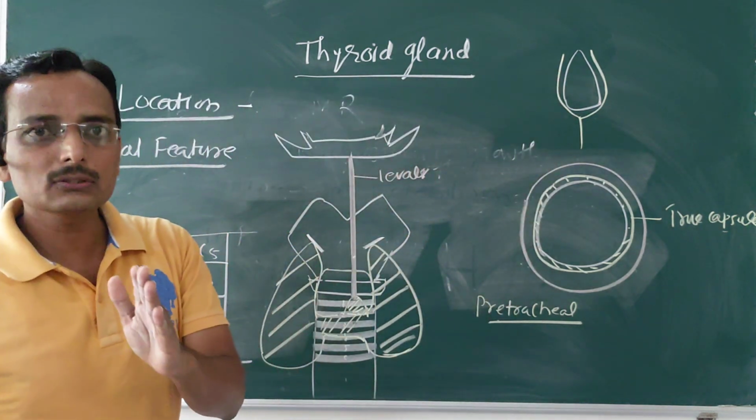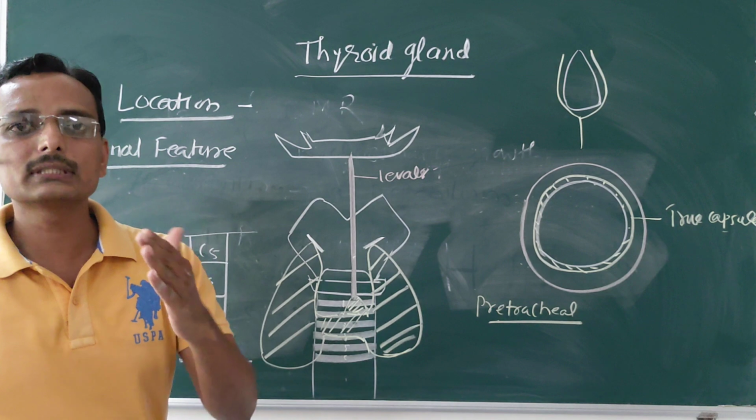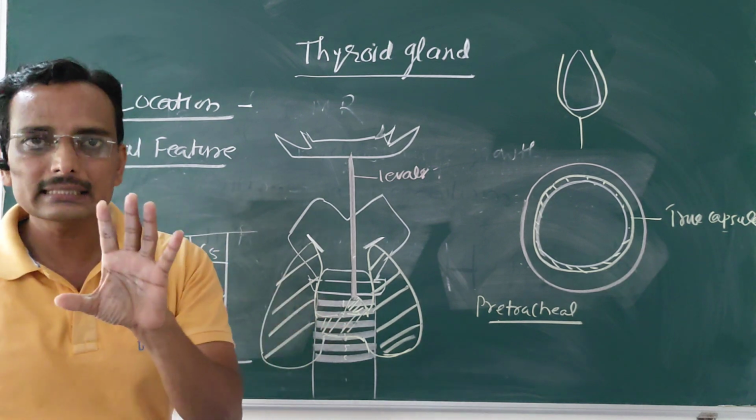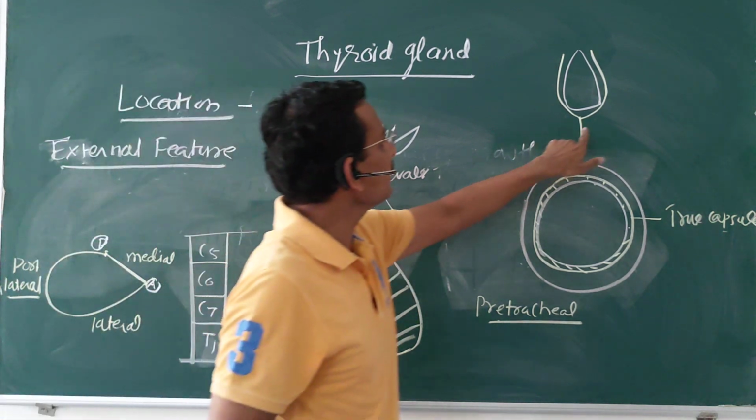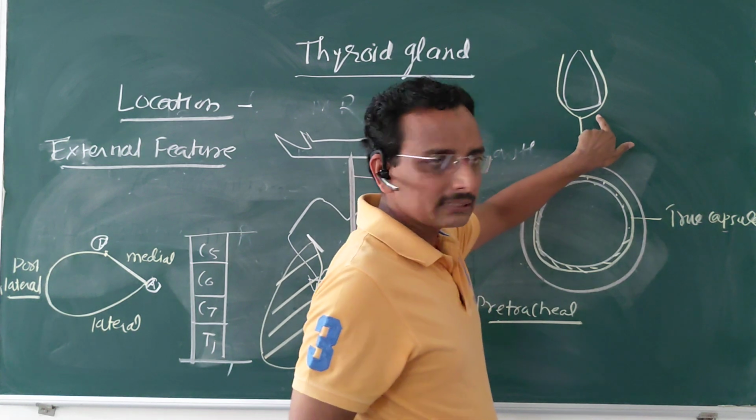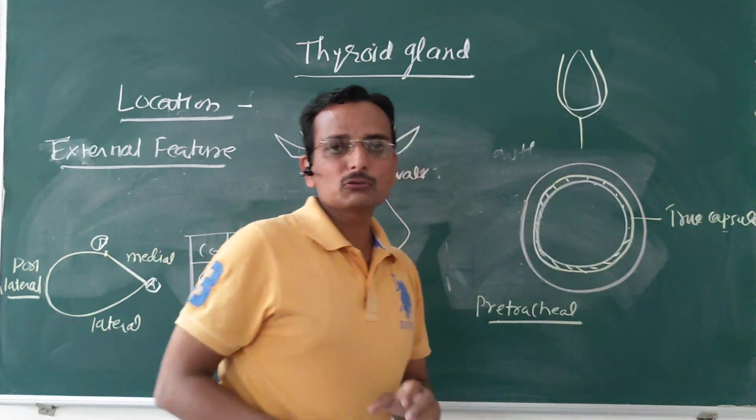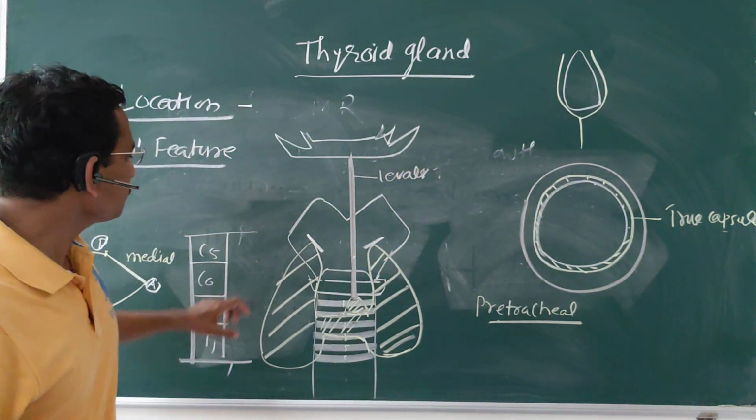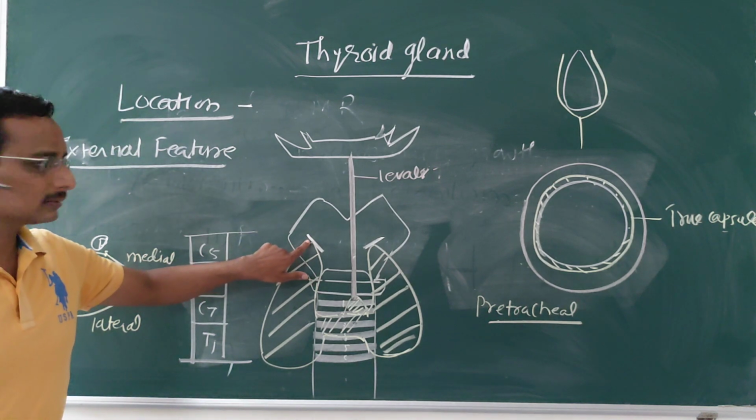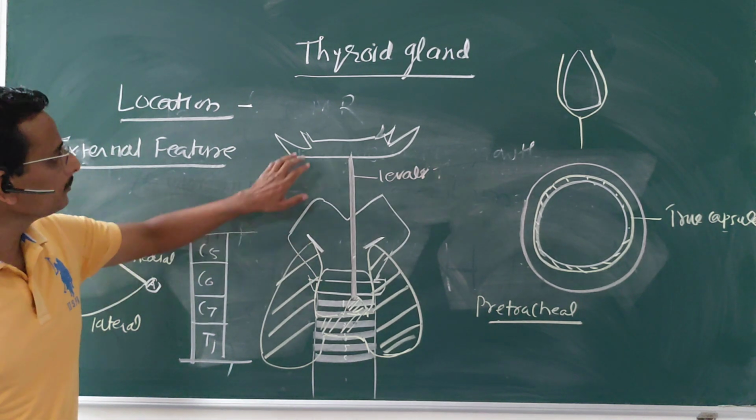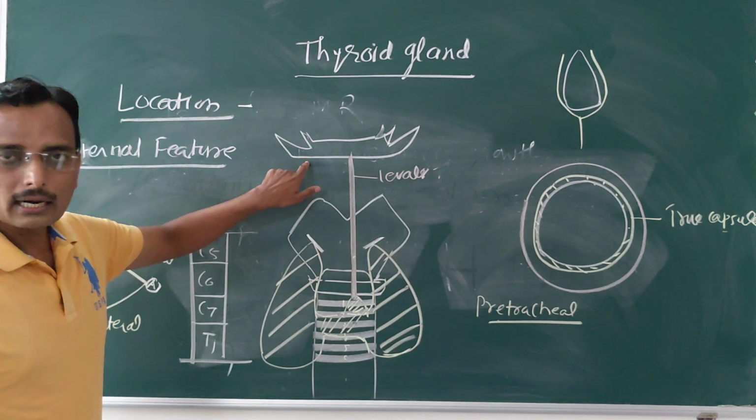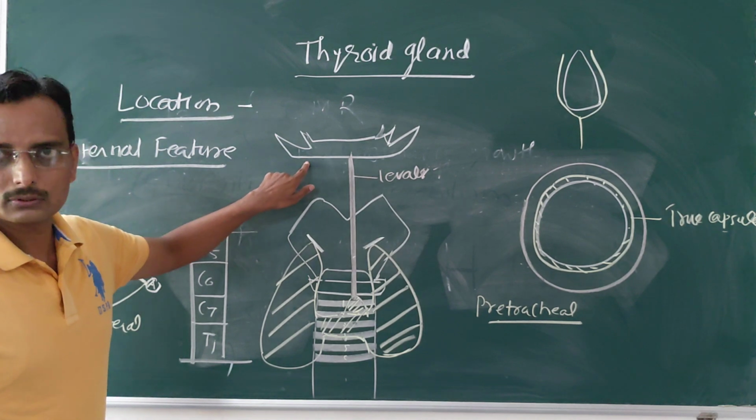Now, the fascia which goes on the posterior surface is thin. And the fascia which is present on the anterior surface is thick and attached to the oblique line of the thyroid cartilage, and sometimes the hyoid bone also. Understand?